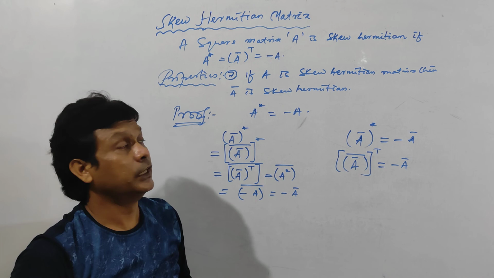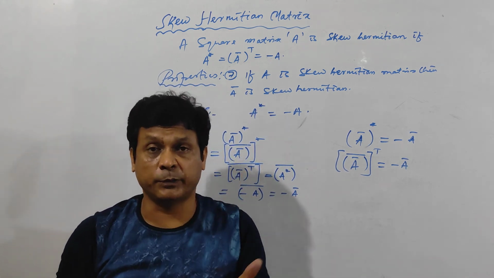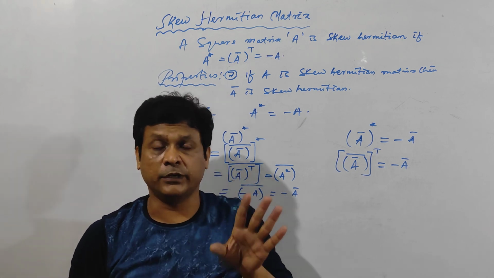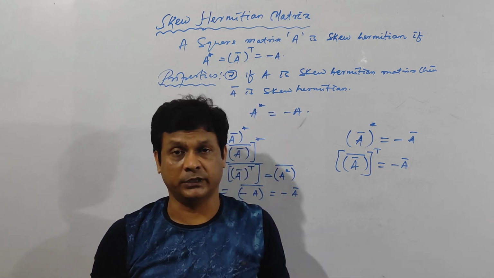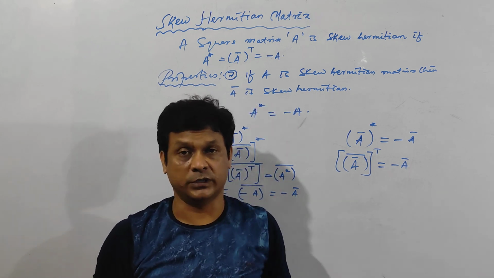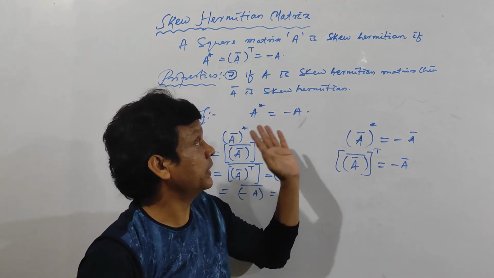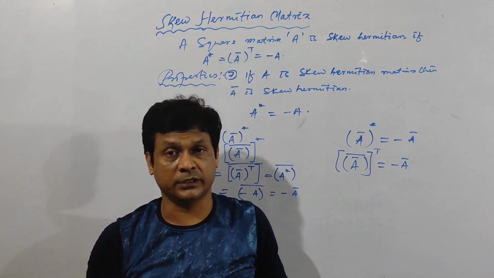Clear? See here. I have already done the proof of all the properties of Hermitian and skew Hermitian matrices. But for your entrance examination, you have to remember all the properties. Simply remember the properties, so that you can answer all the questions on the basis of properties. You can answer any question from Hermitian and skew Hermitian matrices. Clear?